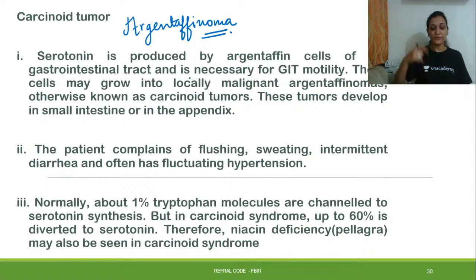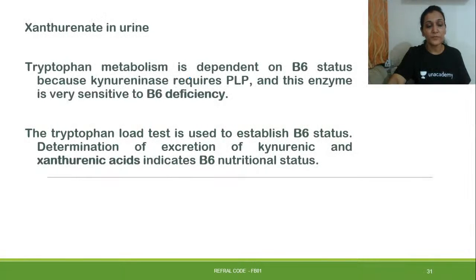So what we said is that formation of serotonin occurs normally in brain, mast cells, platelets, and intestine. Formation of serotonin in intestine occurs in the argentaffin cells, and when there is a tumor of argentaffin cells, it leads to 60% diversion of tryptophan into formation of serotonin, and thus carcinoid tumor occurs, right?